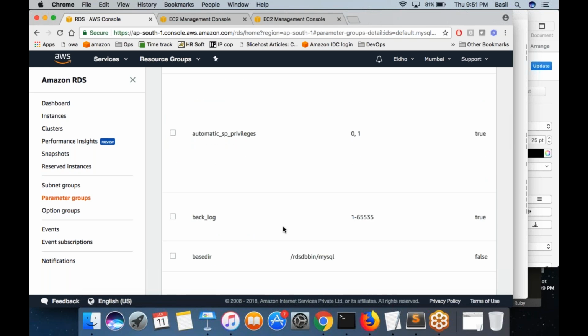RDS is being used a lot in testing or development environments. Into production also, many companies use RDS as their production database. It has proved to be a good database, but there are many reasons why various companies who manage large databases prefer to have their own database setup apart from relying on RDS.